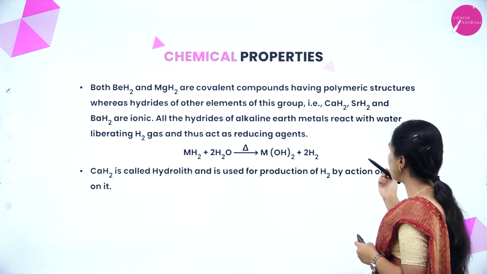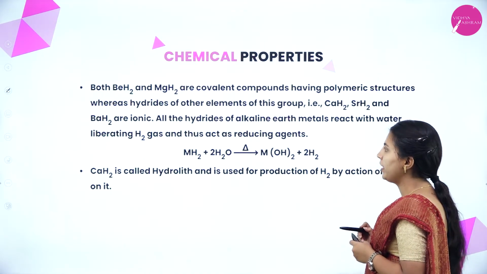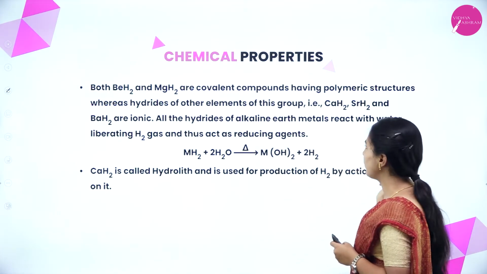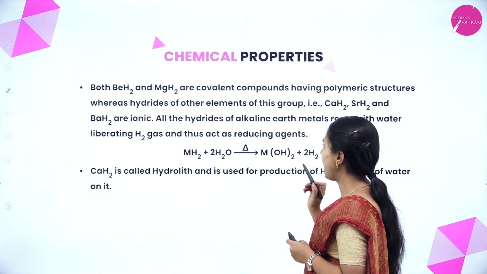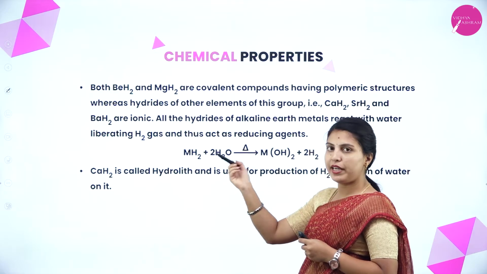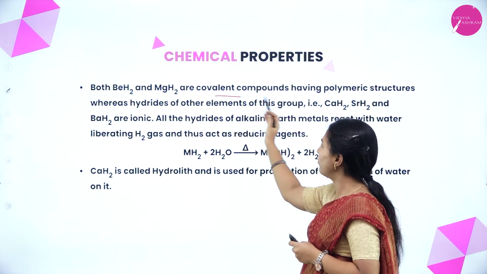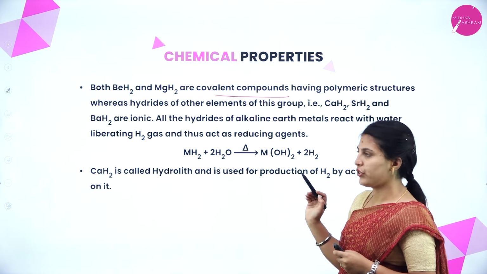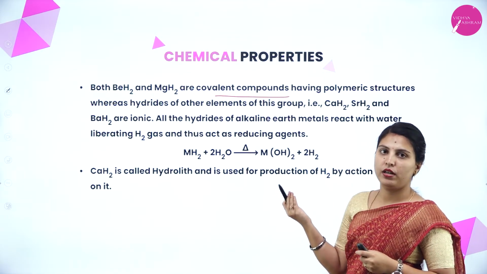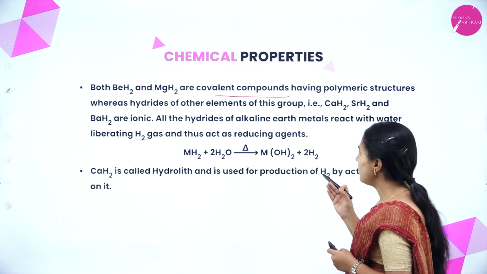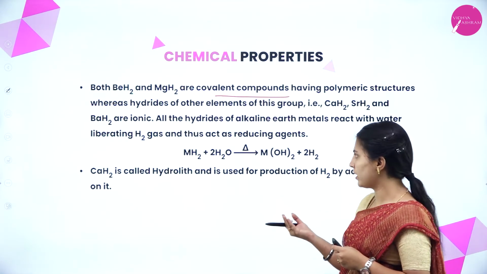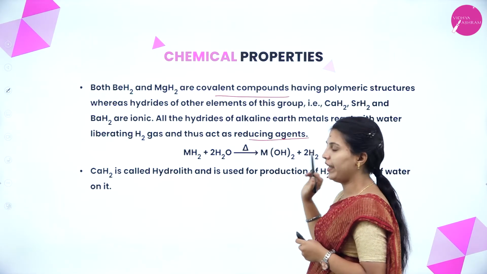elements of this group, that is calcium hydride, strontium hydride and barium hydride, are ionic. All the hydrides of alkaline earth metals react with water, liberating H2 gas and thus act as reducing agents. What they are telling is, both beryllium hydride and magnesium hydride are covalent compounds having polymeric structure, whereas hydrides of other elements in this group are ionic in nature. And these hydrides of alkaline earth metals react with water to liberate H2 gas, that is hydrogen gas, and will act as a reducing agent.